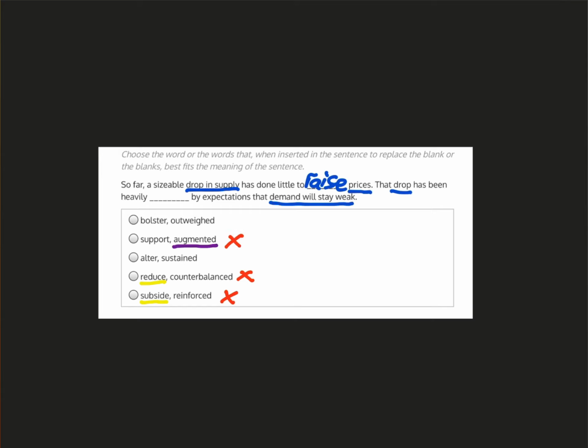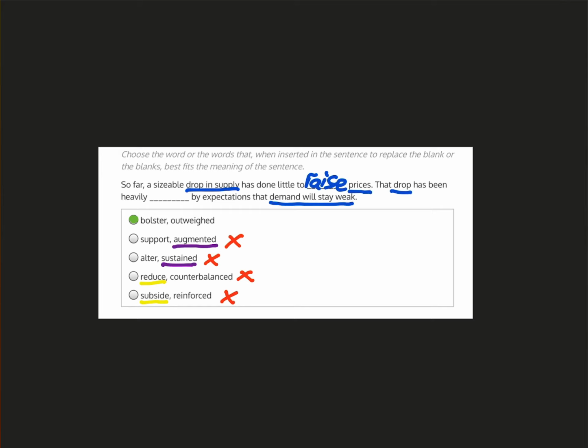The word sustained means for something to stay the same or to remain constant. That also does not get across the idea of a contradiction, and so we can therefore rule out this option. That means that the correct answer is bolster and outweighed. Bolster indeed means for something to increase or to be raised, and outweighed means when the effect of something is negated or contradicted by something else.